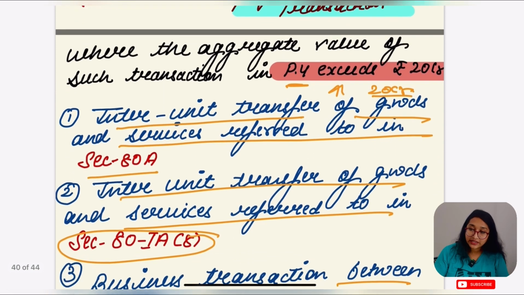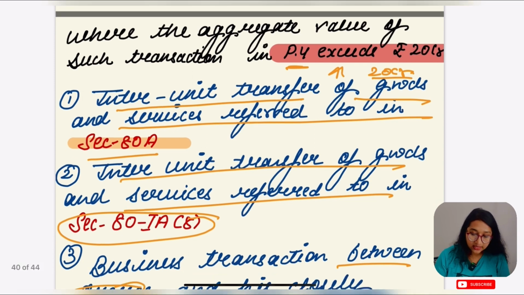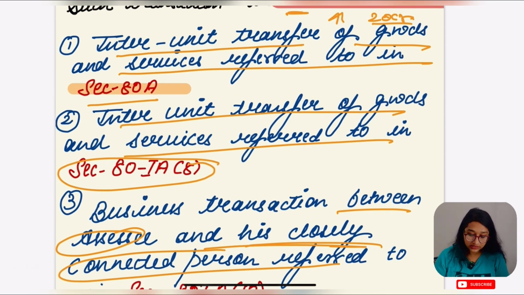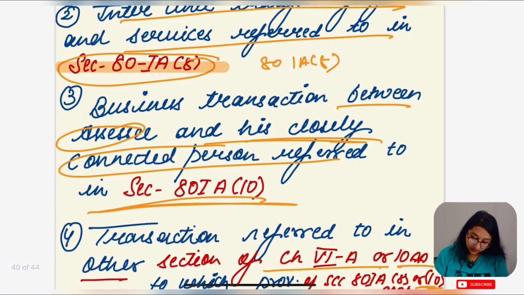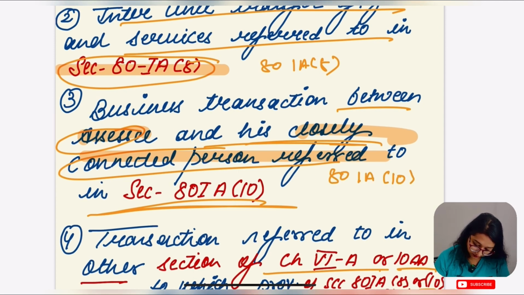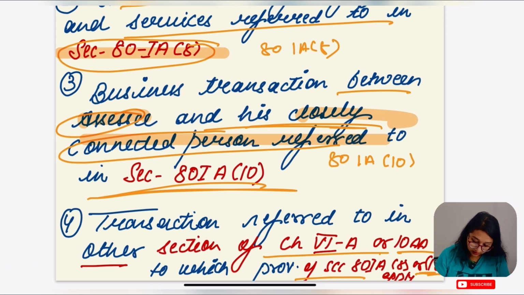So let's go for one more thing. The specified domestic transactions under section 92BA are those where the aggregate value of such transactions in the previous year exceeds 20 crore. But in a few cases they are going to be specified transactions: inter-unit transfer of goods and services under section 80A, then inter-unit transfer of goods and services under section 80IA, subsection 8, and business transactions between the assessee and a closely connected person under section 80IA(10). Okay, 80A, 80IA(8), 80IA(10). Then a transaction referred to in other sections of chapter 6A or 10AA other than these sections which are covered in these provisions.